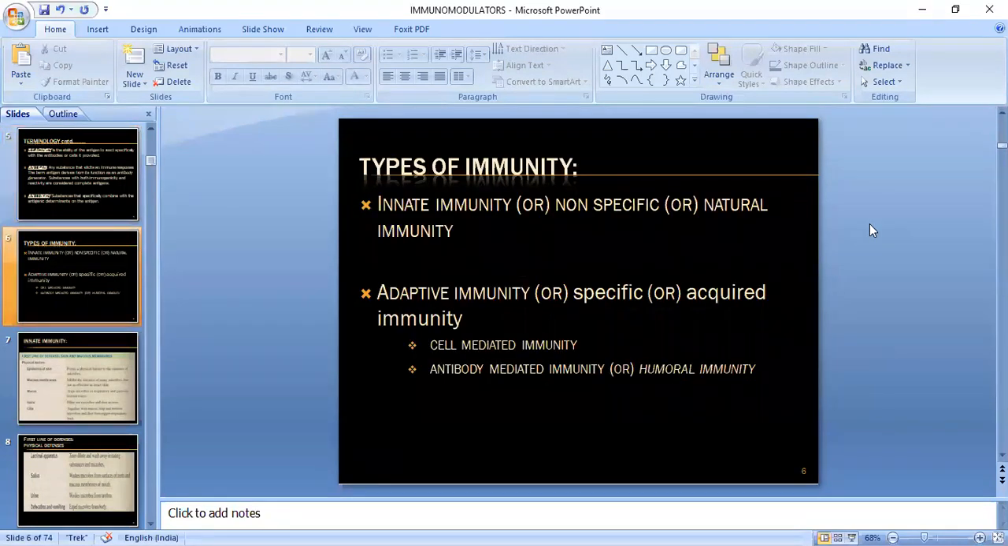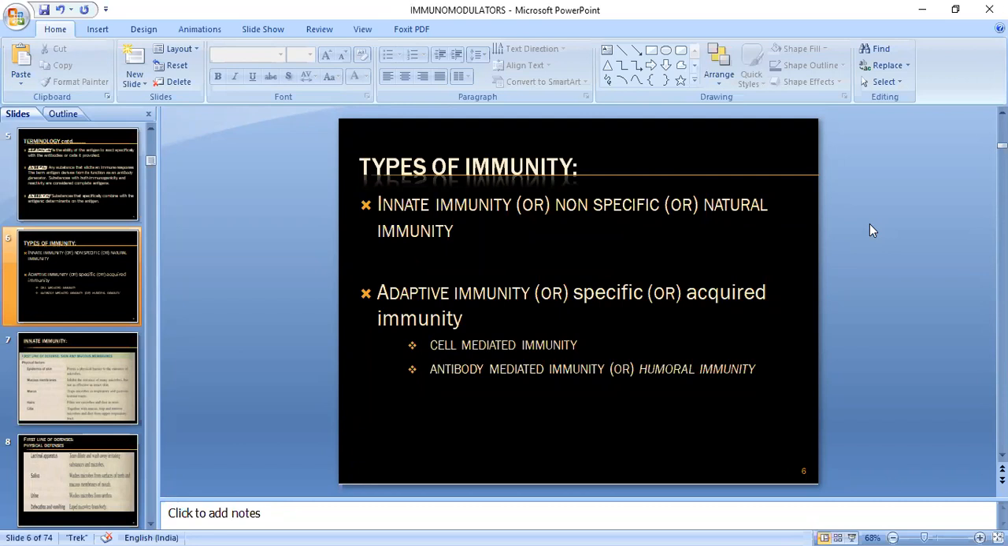See, what are the types of immunity? There are specifically two types: innate immunity, which is also known as non-specific or natural immunity. The second one is known as adaptive immunity, or specific or acquired immunity. So you need to understand their common names also.